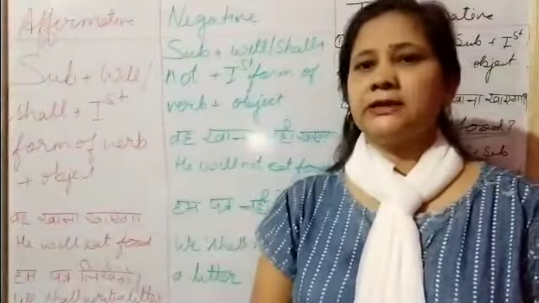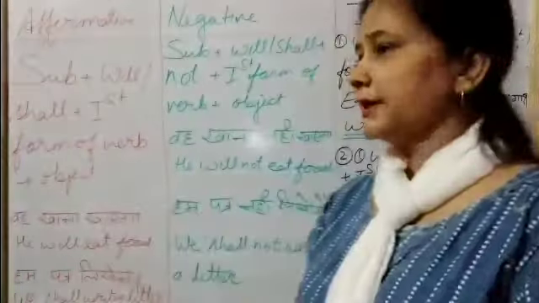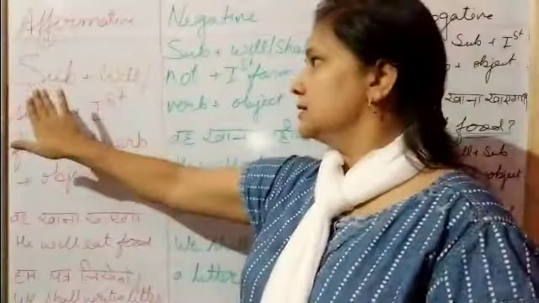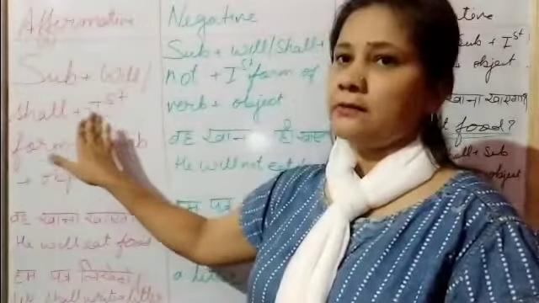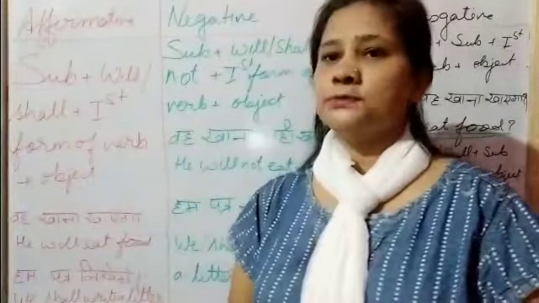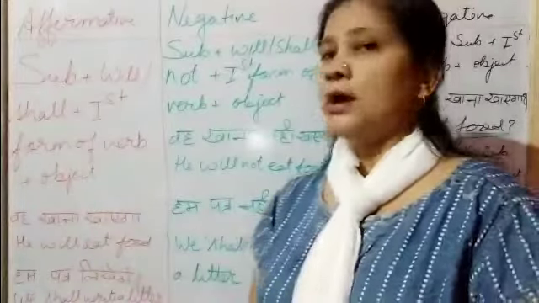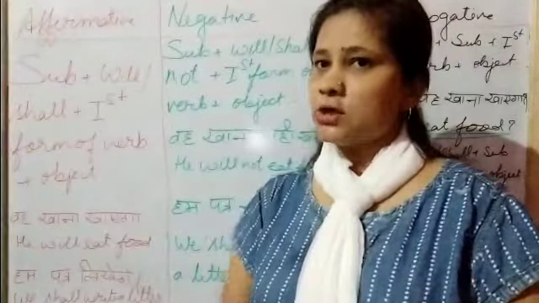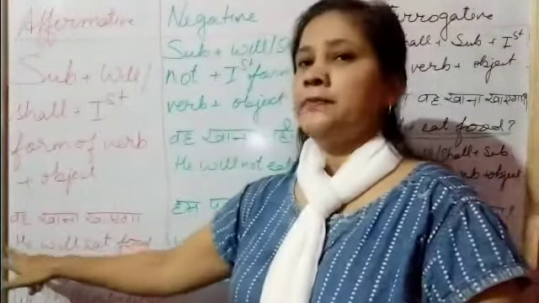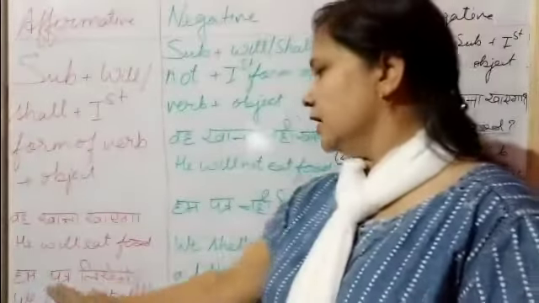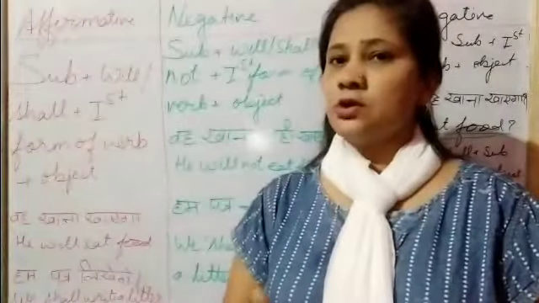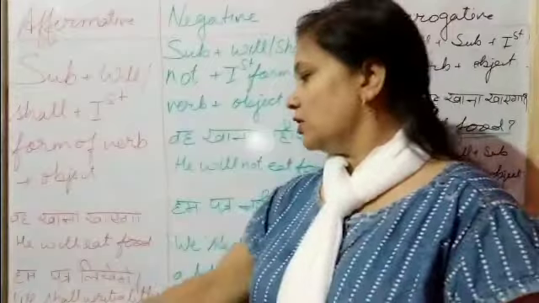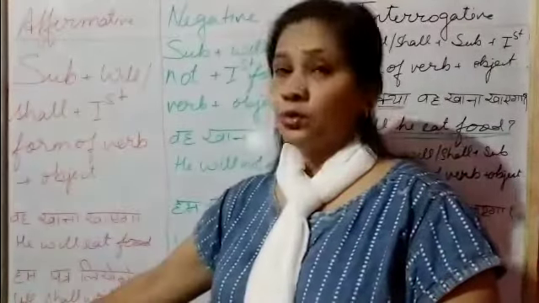Now the time is final revision. So, simple future tense, the affirmative part: subject, will, shall are the helping verbs, first form of the verb and object. Here's the example, "वह खाना खाएगा". "वह" is a singular subject, so we use will with he. He will eat food. "हम पत्र लिखेंगे". As we know, "हम" is a plural subject, so we use shall with we.